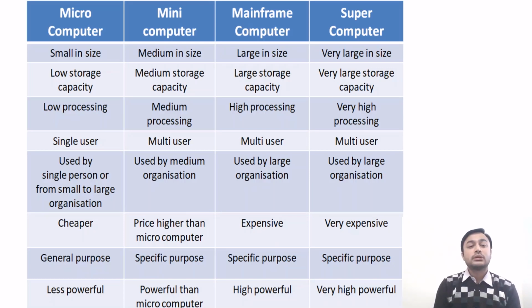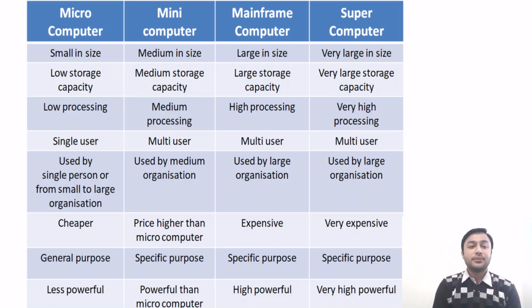The microcomputer has low storage capacity. Like in desktop and laptop, the capacity is low as compared to mini, mainframe or supercomputer. The mini computer has medium storage capacity. The mainframe has large storage capacity, which means that a very large amount of data can be stored in this computer. And in case of supercomputer, the storage capacity is very large.